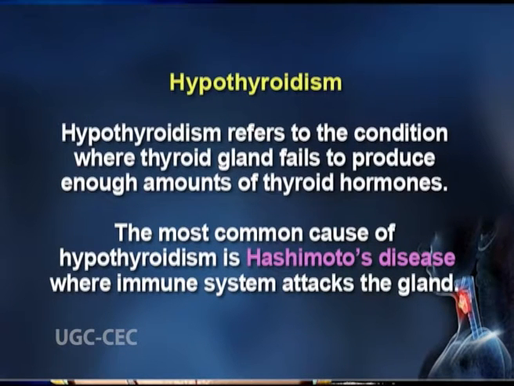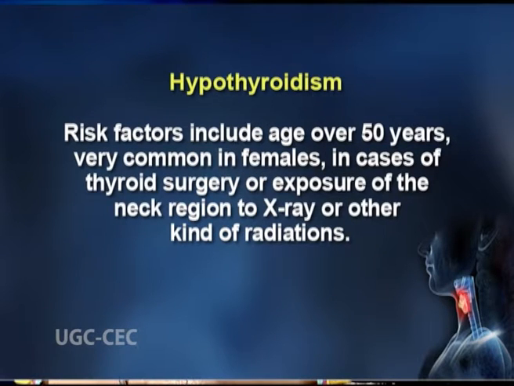Hypothyroidism refers to the condition where the thyroid gland fails to produce enough amounts of thyroid hormones. The most common cause of hypothyroidism is Hashimoto's disease, where the immune system attacks the gland. Risk factors include age over 50 years, which is very common in females, thyroid surgery, or exposure of the neck region to X-ray or other kinds of radiation.